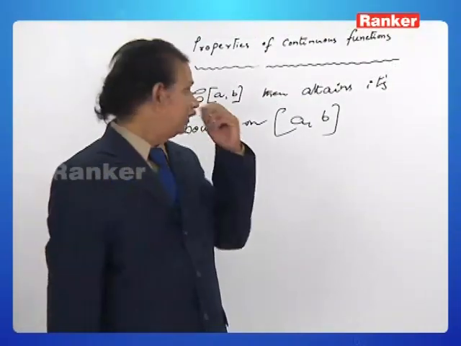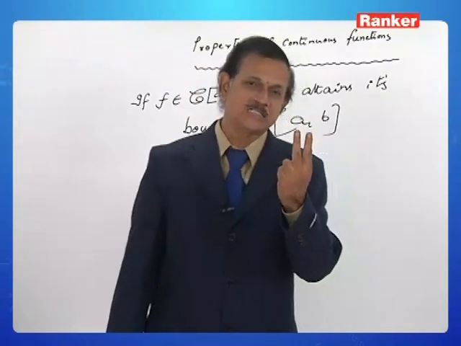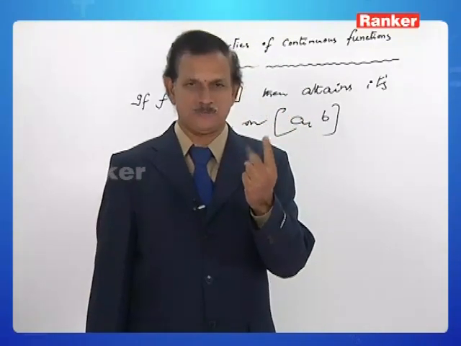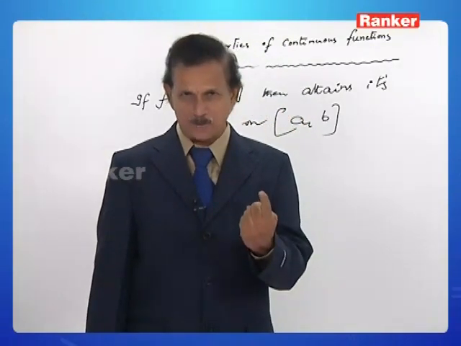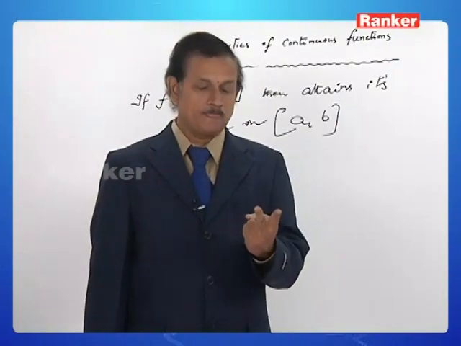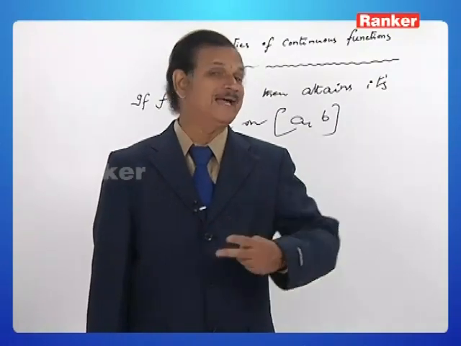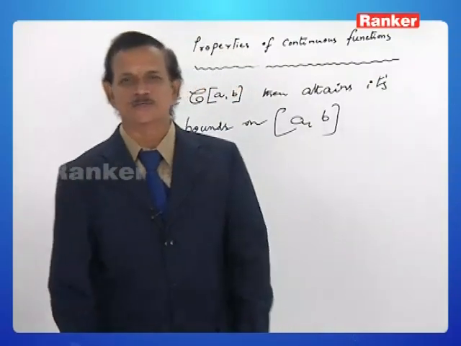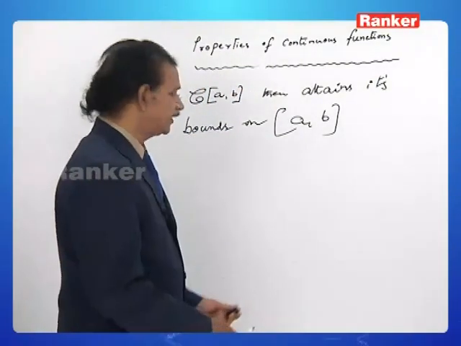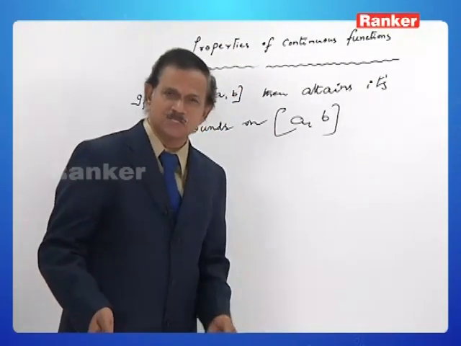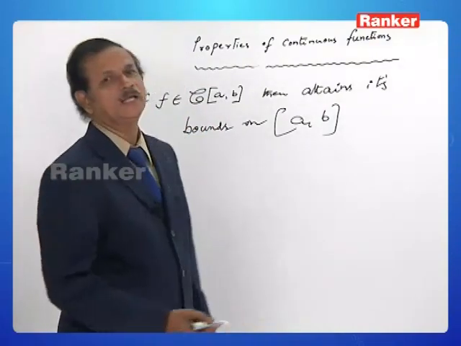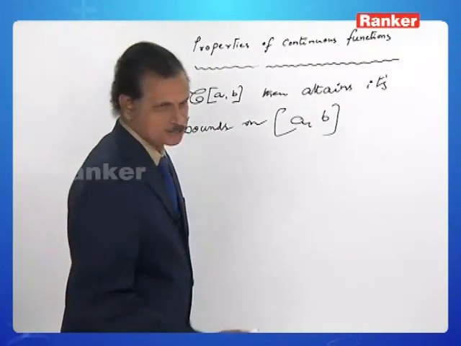Here you see, we have two different parts of the sentence to observe. Number one, bounds. What is meant by bounds? Number two, attains its bounds. What do you mean by attaining? Let us try to understand. It can very well be understood by means of a graph, that is, by means of a graphical explanation.